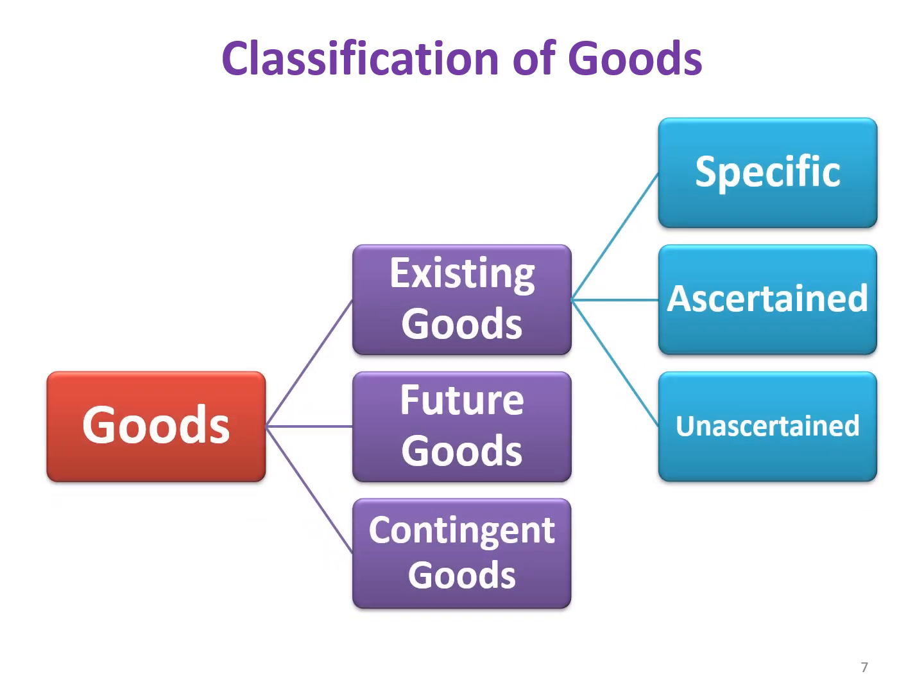And let us see the classification of goods. Generally, goods are classified under three heads: existing goods, future goods, and contingent goods. Existing goods are again classified under three major heads: specific goods, ascertained goods, and unascertained goods. Let us see one by one. The first classification is existing goods.